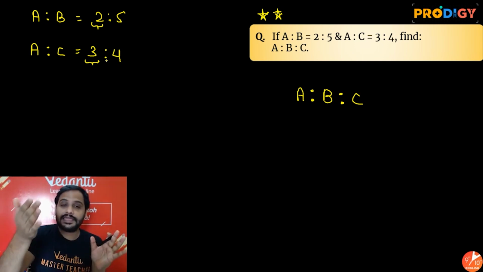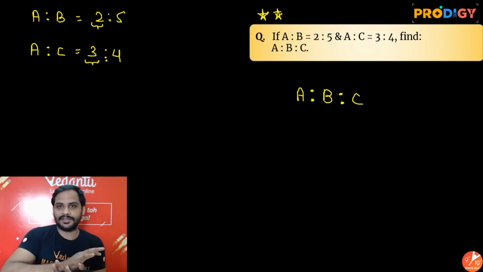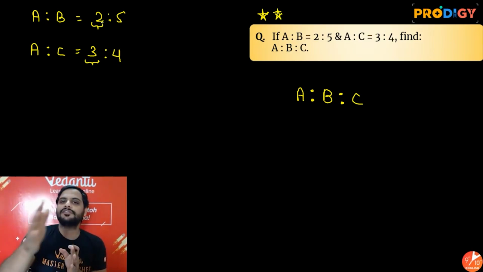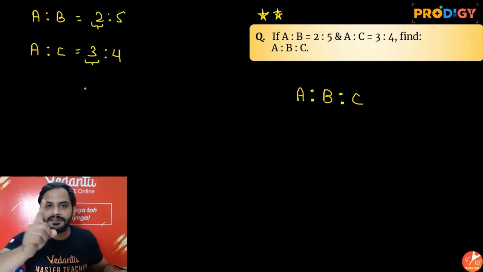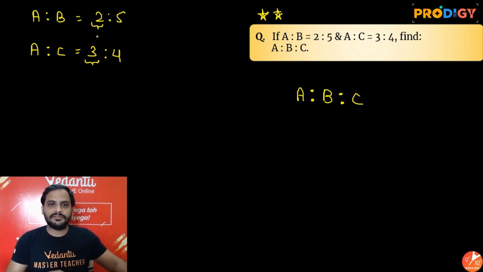But if A had the same value, suppose if it was, let's say, 1:5 and here if it was 1:4, both the values of A were same, then I can say A is to B is to C will be 1:5:4 because A is having the same ratio. So to create the same ratio for A, we will do one thing. Let's take LCM of 2 and 3. It is 6. Multiply here with 3 to create 6. Multiply here with 2 to create 6.